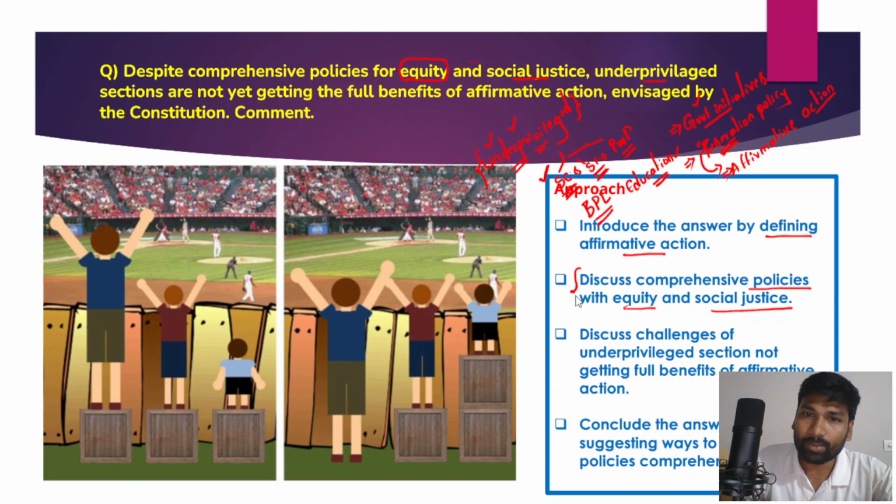What are the government policies and initiatives aimed at ensuring equity and social justice for the underprivileged sections of Indian society? Then discuss why these sections, despite the policy of affirmative action, are not getting the full benefits of such government policies and initiatives.